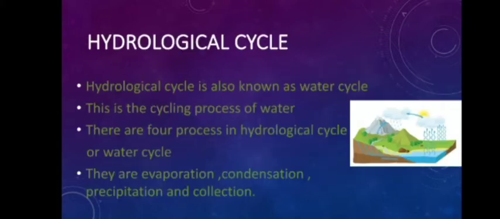Hydrological cycle. The hydrological cycle is also known as the water cycle. This is the cycling process of water. There are 4 processes in the hydrological cycle or water cycle. They are evaporation, condensation, precipitation and collection.